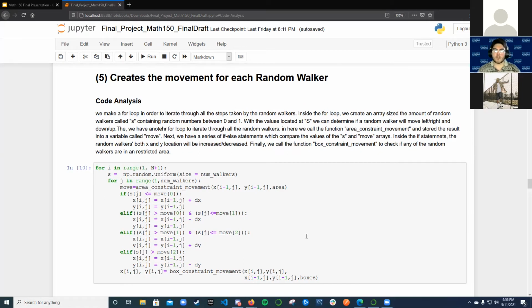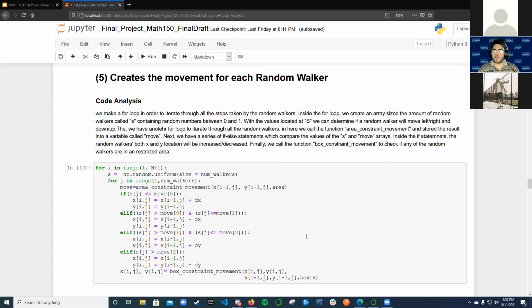Here, we make a for loop in order to iterate through all the steps taken by the random walkers. Inside the for loop, we create an array sized the amount of random walkers called S containing random numbers between 0 and 1. With the values located at S, we determine if the random walker will move left, right, down and up. Then we have another for loop to iterate through all the random walkers.